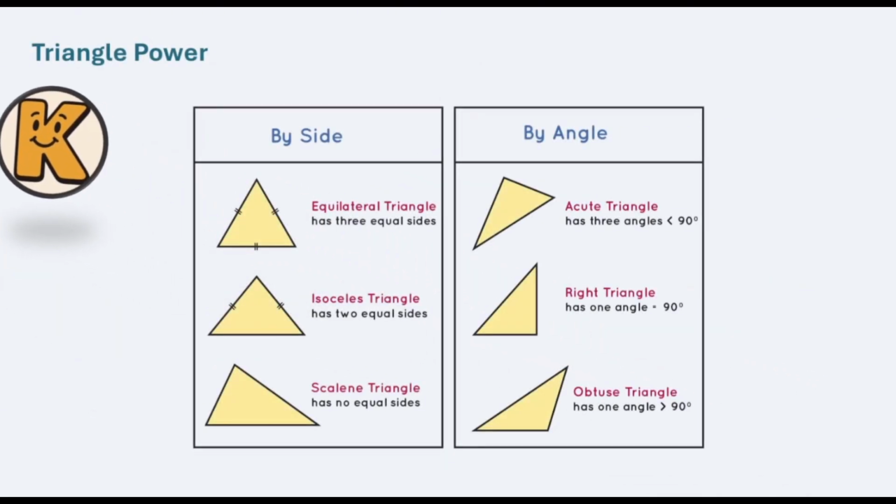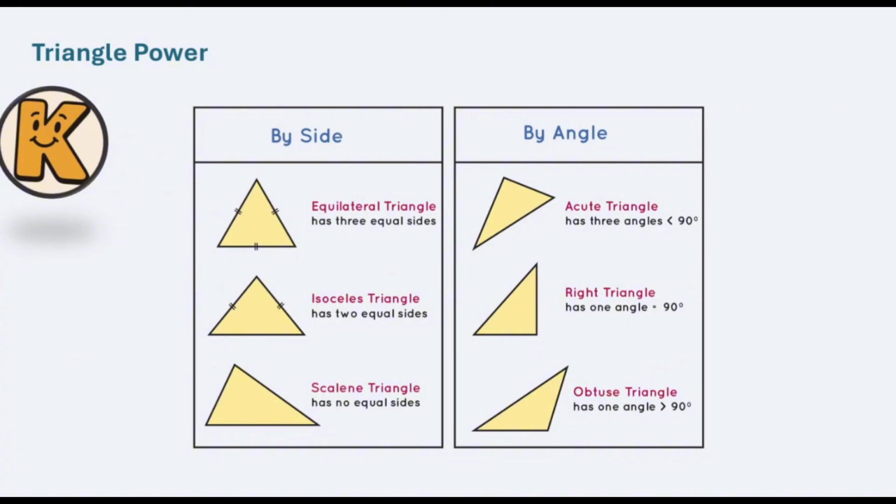After that, let's talk about the triangle itself, the very first shape that you can see around the world. As you can see over here, we do have two different categories. If we would like to categorize our triangles based on the sides, we can look at one of these three sections. The first one is the equilateral triangle.